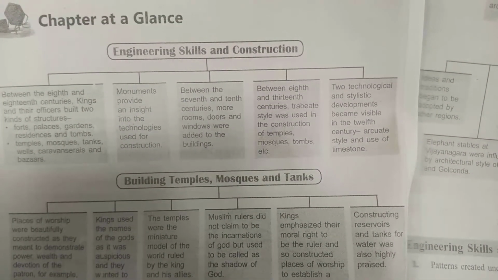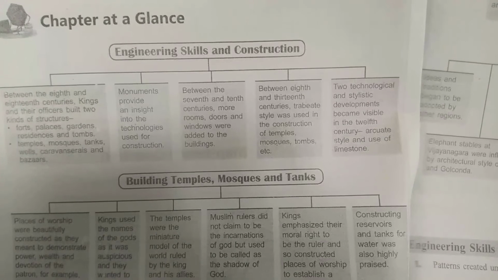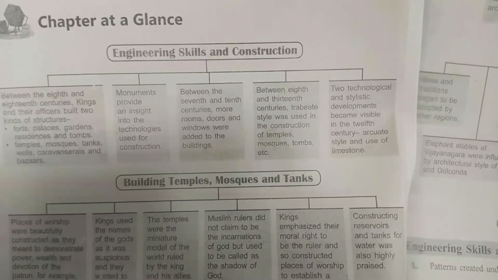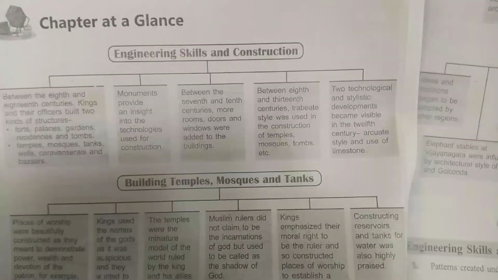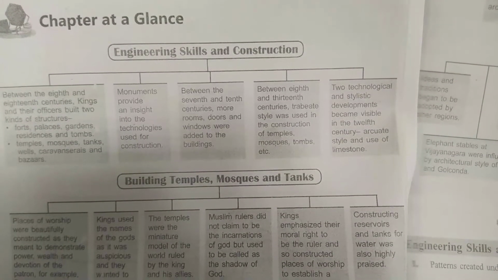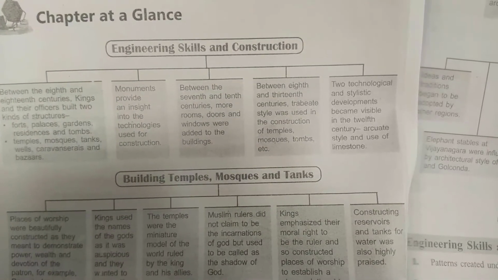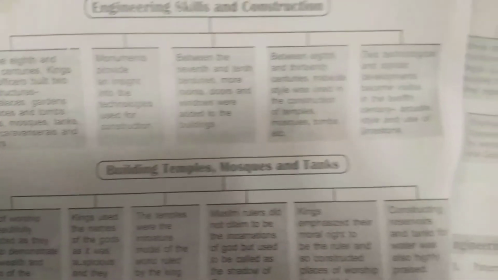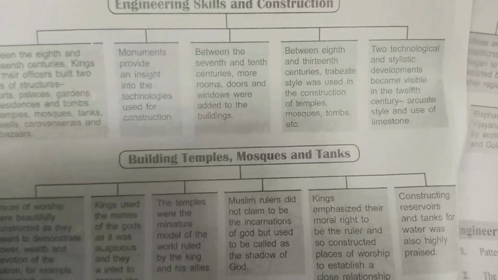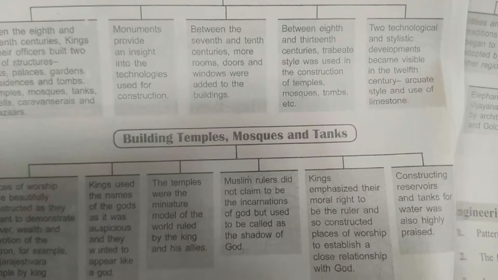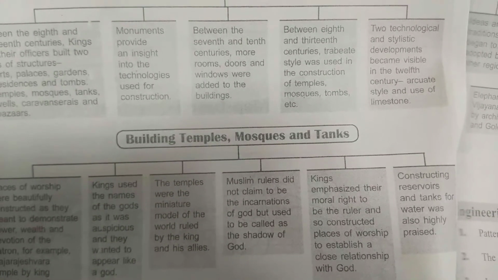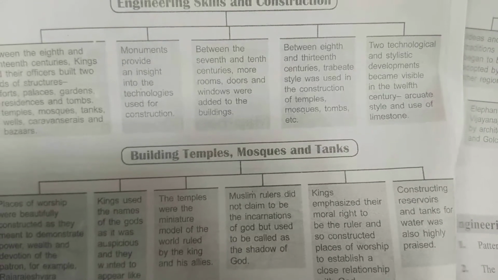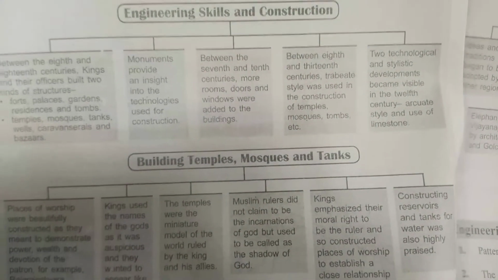Later on, other techniques can also be seen here. Two technological and stylistic developments became visible in the 12th century, that is the arcuate style as well as the use of limestone. So what do we mean by arcuate style? This architectural style, in which the weight of the superstructure above the doors and windows was sometimes carried by arches, was called the arcuate style.